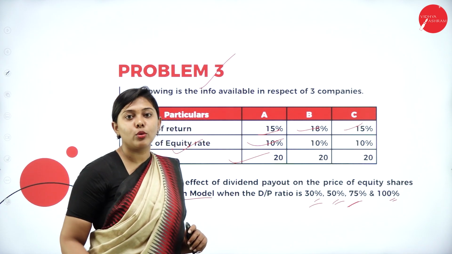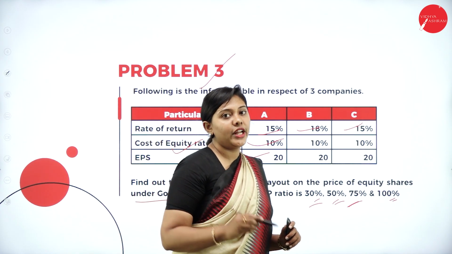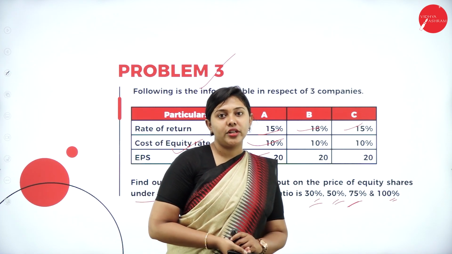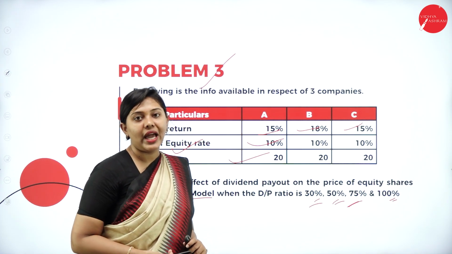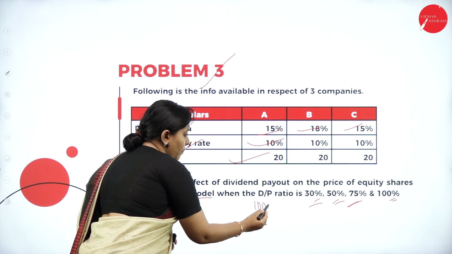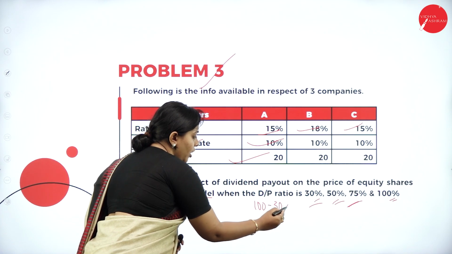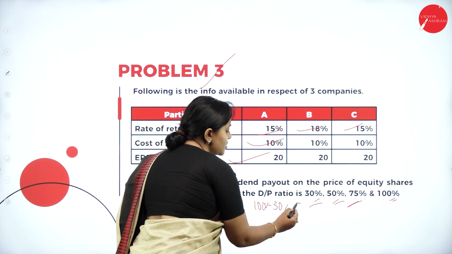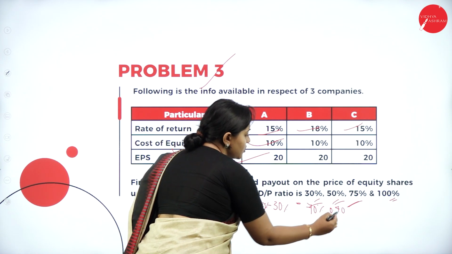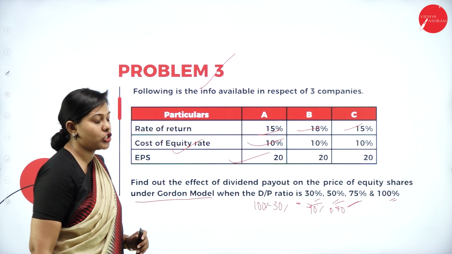So in this case also, my dear students, they have given the dividend payout ratio. Directly you need to calculate the retention ratio. You all know how to calculate it now. 100% minus 30%, how much is it? 70%. So 0.70 is your retention ratio.